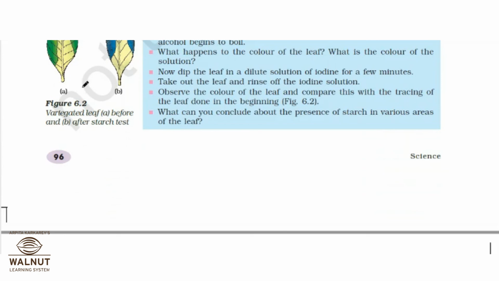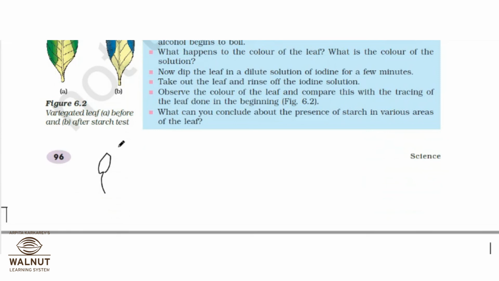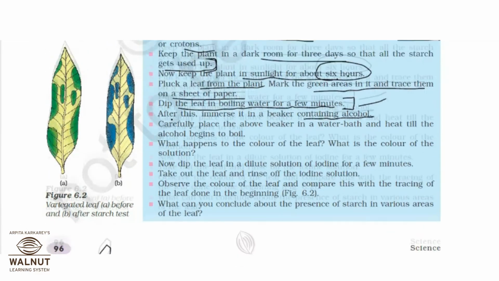Now, first of all, you have taken a plant which was earlier kept at night. When you have kept it at night in a dark place, all the starch was used up. Now you have placed that plant in sunlight in the daytime, about 6 hours it is mentioned. Now you have dipped it in boiling water, then alcohol. You have killed the leaf, you have decolorized the leaf, and now you are testing it with iodine. What can you conclude from this activity?